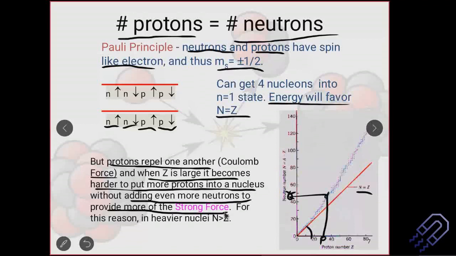So that means the strong nuclear force plays a very important role. So this is the main reason. There are other reasons for this, but other reasons don't carry that much importance compared to this. This is one of the main reasons why the number of neutrons is far more compared to the number of protons. This is a very valid argument. If someone asks you, you can definitely give this as an answer.